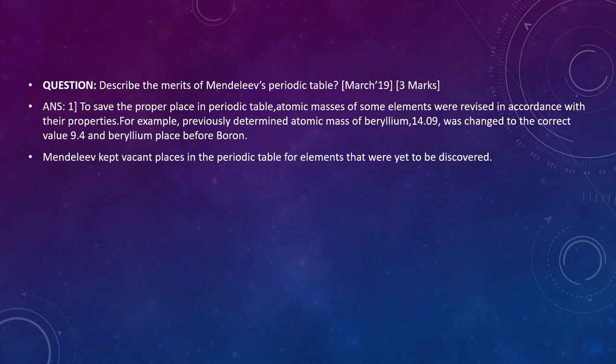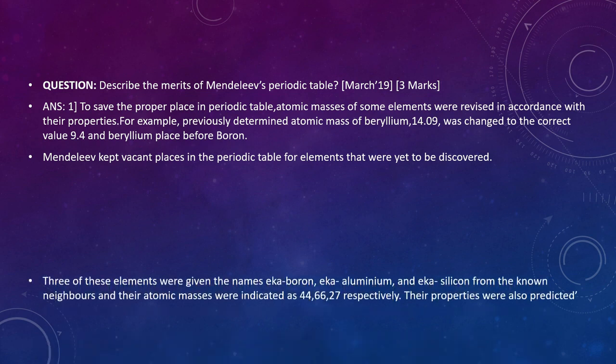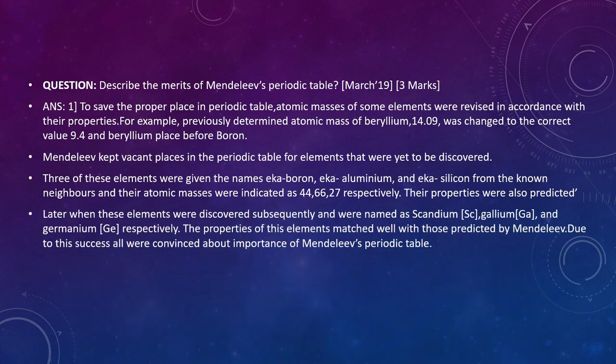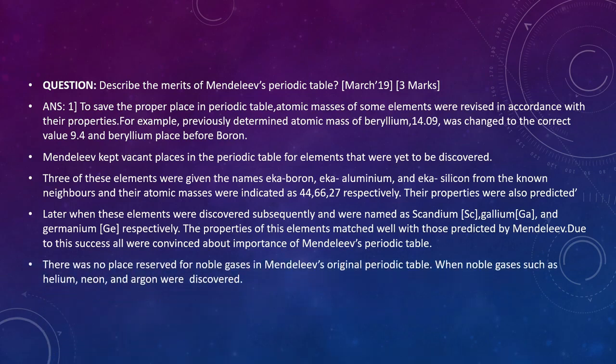Mendeleev kept vacant places in the periodic table for elements which he named eka-boron, eka-aluminium and eka-silicon. Even their atomic masses were indicated as 44, 66 and 72, and their properties were also predicted. Later, when these elements were discovered, they were named scandium, gallium and germanium, and their properties matched well with those predicted by Mendeleev.